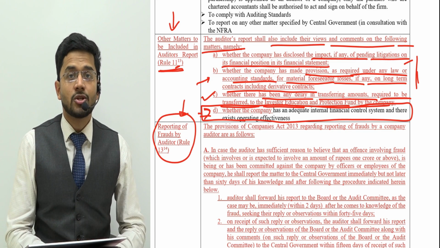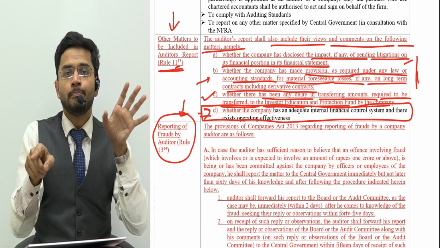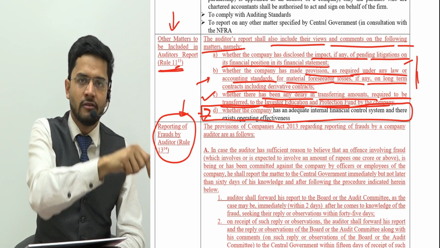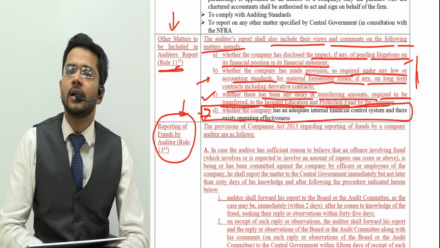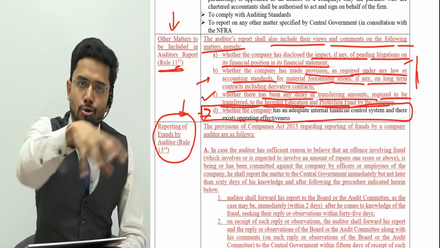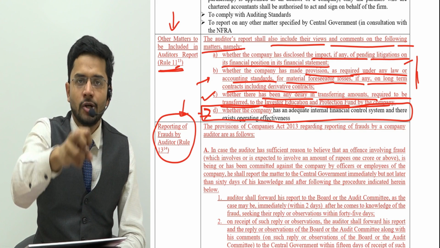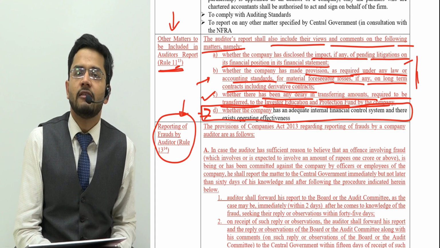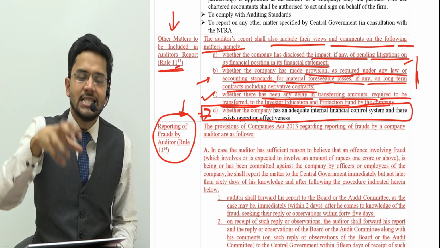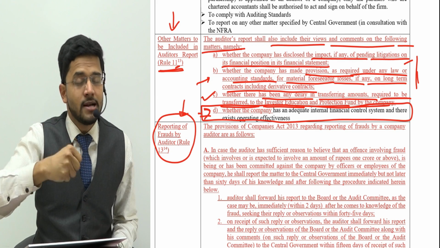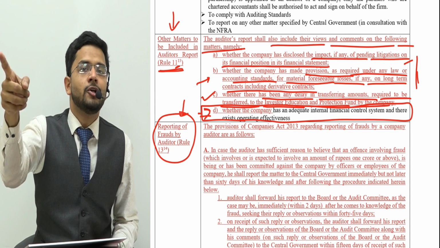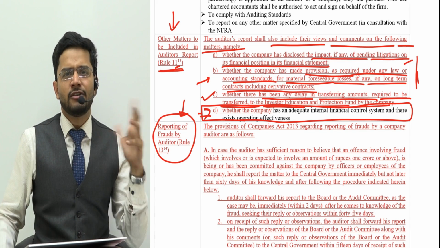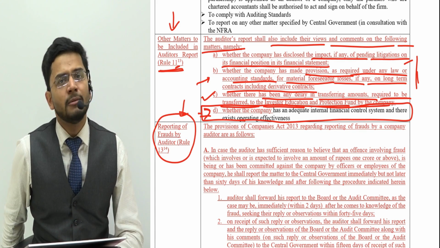Then one transaction should be overlooked by two people, so that if an error happens by one of the persons, the other person is able to point out that error. These kinds of controls are to be infused in a company with respect to the finances, the financial accounts and the financial statements. And guys, these controls are an important element of the responsibility of a company. So, as an auditor, how would I be impacted by these controls?